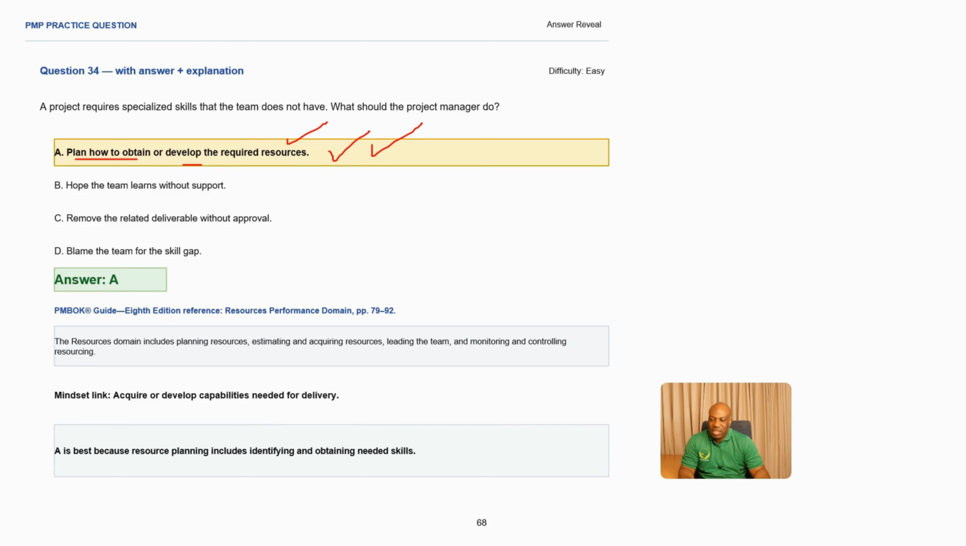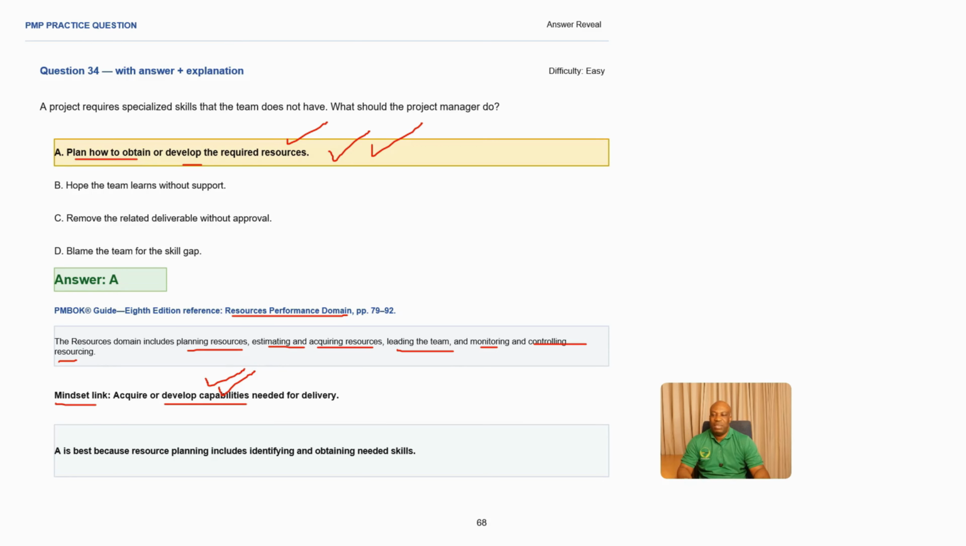So what is our reference here? It is the resource performance domain, which says resource performance domain includes planning resources, estimating, acquiring resources, leading the team, monitoring, and also controlling resources. So as you plan for your resources, you also need to plan for training, especially for the skills which do not exist within your team. So the applicable mindset to respond to this practice question is you need to acquire and develop capabilities. This is very important, needed for delivery.